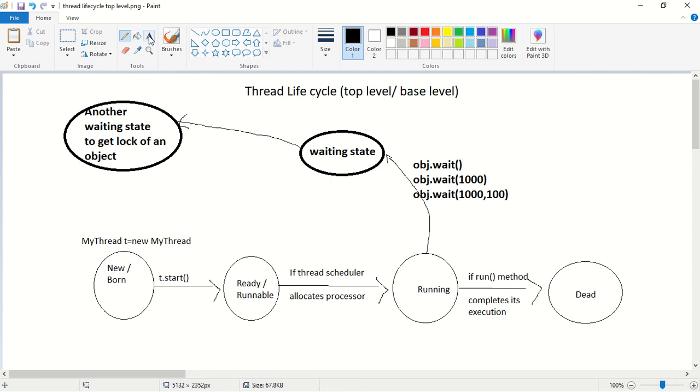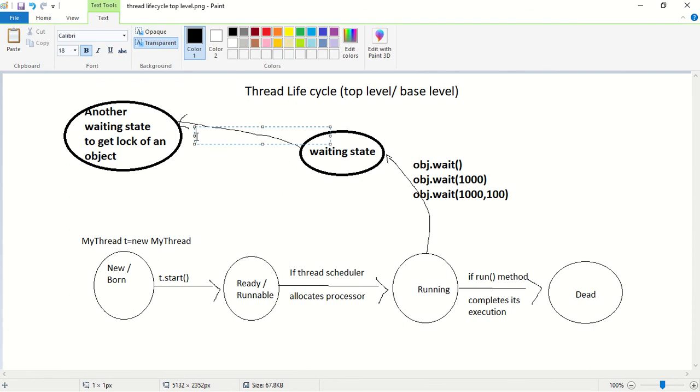When will it come out of the waiting state? What is the first condition? The first condition is if it gets a notification. What is the second one? The second possibility is if the time period expires.